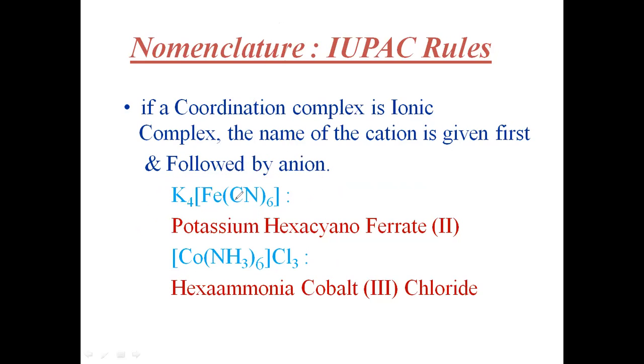The coordination complex here is iron coordinated with six cyanide ligands. What is the charge of this particular complex?